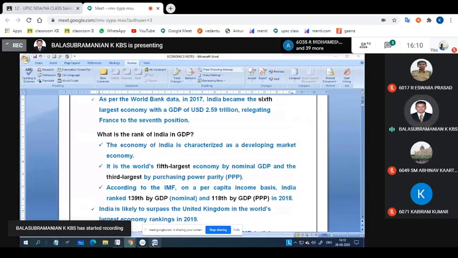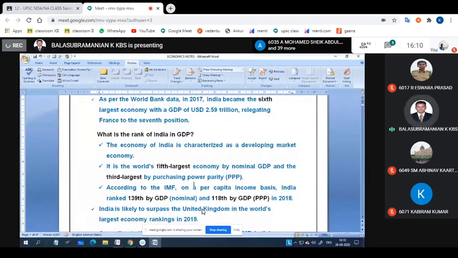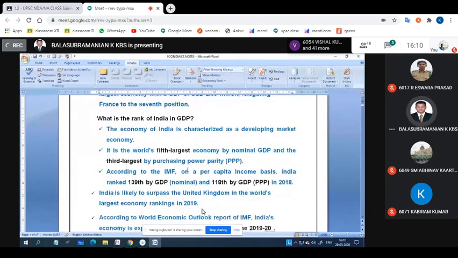It is the world's fifth largest economy by nominal GDP and the third largest by purchasing power parity. The PPP has two meanings. The first meaning is purchasing power parity, which means the products the consumers are going to buy and utilize. So by purchasing power parity we are in the third position at the world level, and by total economy by GDP, we are the fifth largest. Understood?